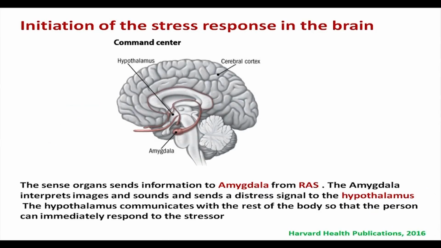Now, when the stress response is initiated in the brain, the sense organ sends information to the amygdala from the reticular activating system. This part we have already covered in the previous section. The amygdala, as we know, interprets these images and sounds, evokes the emotional response and sends a distress signal to the hypothalamus. The hypothalamus communicates with the rest of the body so that the individual can respond immediately to the stressor.